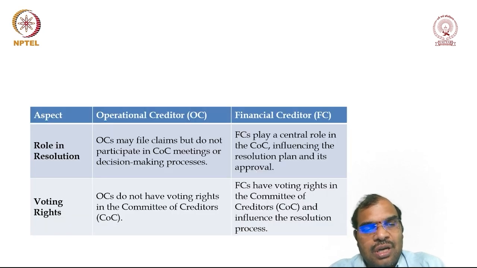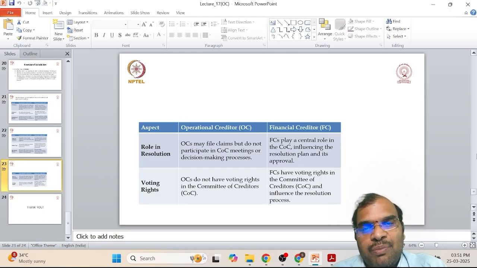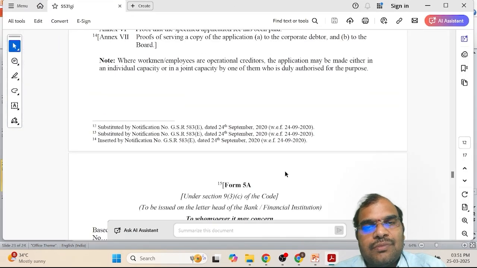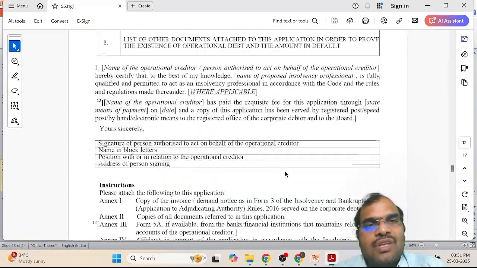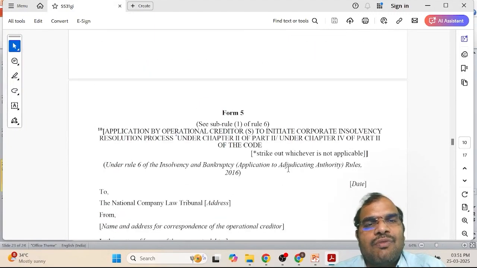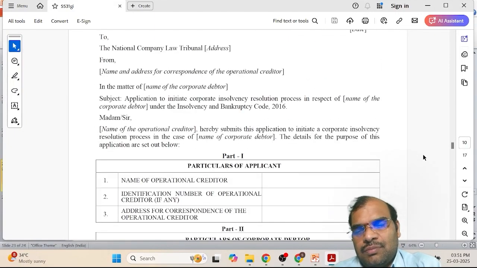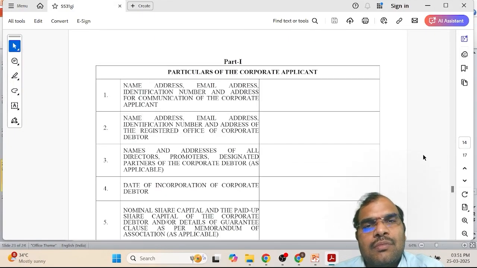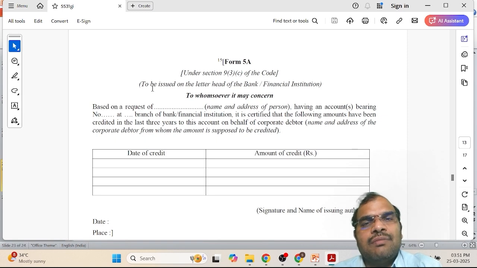So let us look at the application, how you are going to make an application. This is the application you are going to use. Form number 5. Form number 5A is to be issued on the letterhead of the bank. Because we are attaching the evidences, the evidence can be attached in this form.